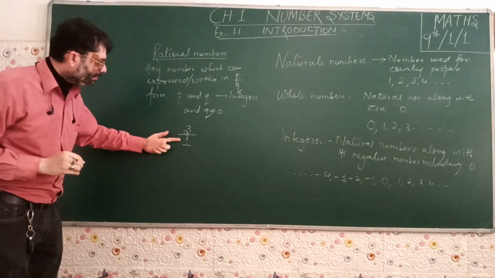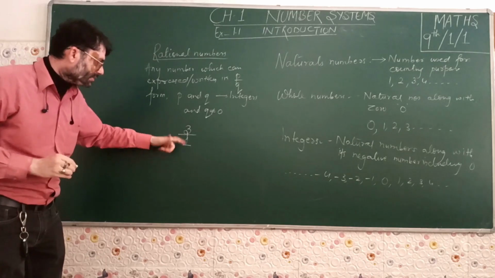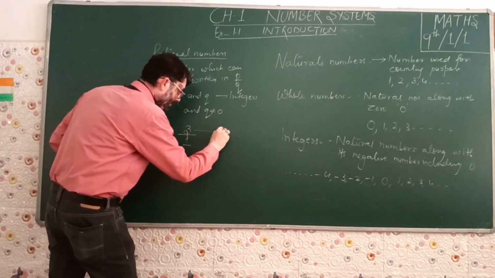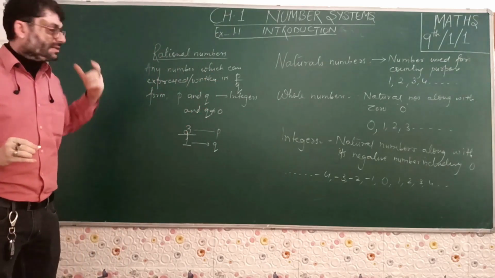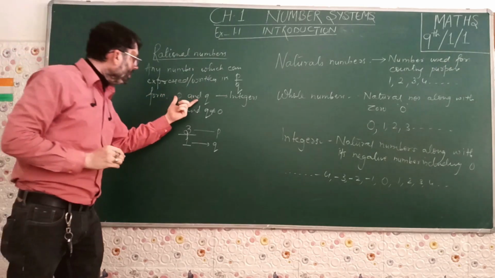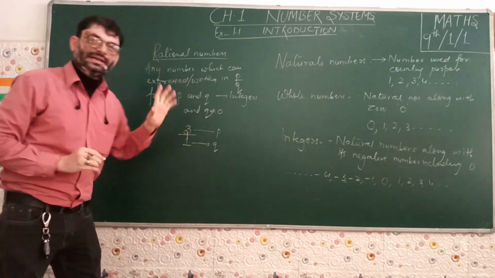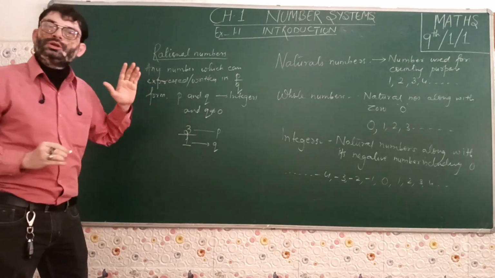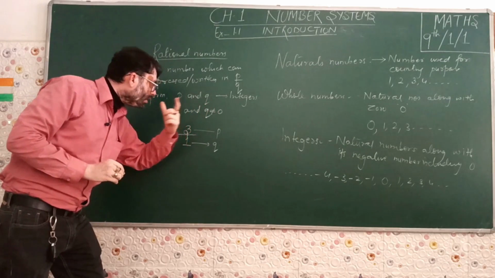Now this is in the form of P by Q. This is something upon something. So 3 upon 1. So we can say this 3 is represented as P and 1 is the Q as defined by our rational number definition. Then the conditions would also be satisfied. P and Q are integers. 3, yes, it is an integer. 1, yes, it is also an integer. That means P and Q both are integers. And another condition, again, Q should not be equal to 0.